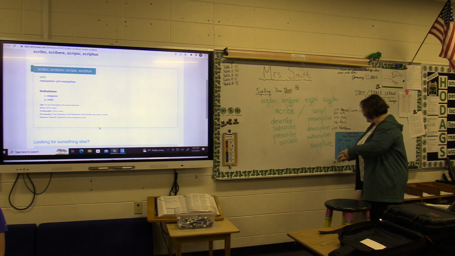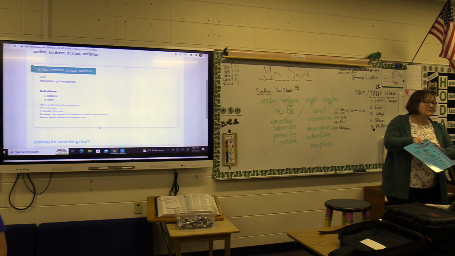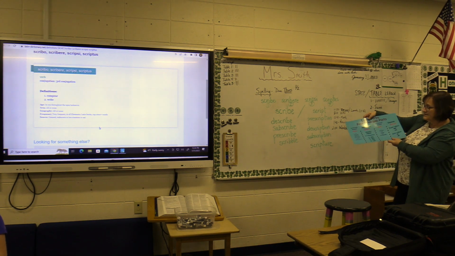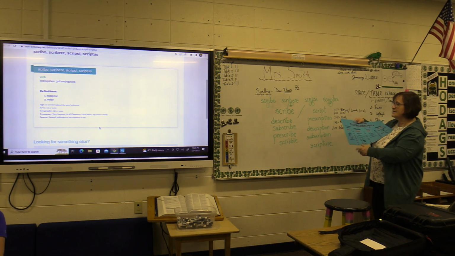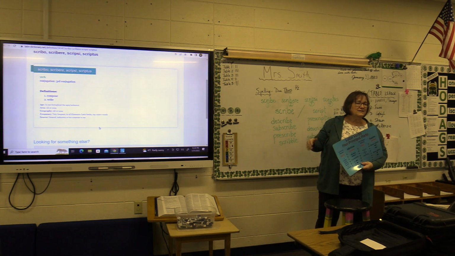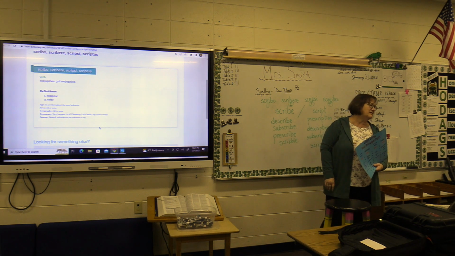All right. And I have this magnet that also illustrates these 4 principal parts. Now what I want you to know about those parts is the first one, scribo, as orthographers or people interested in words, we're going to use that only if we're looking in a Latin dictionary. And we're not doing that today.